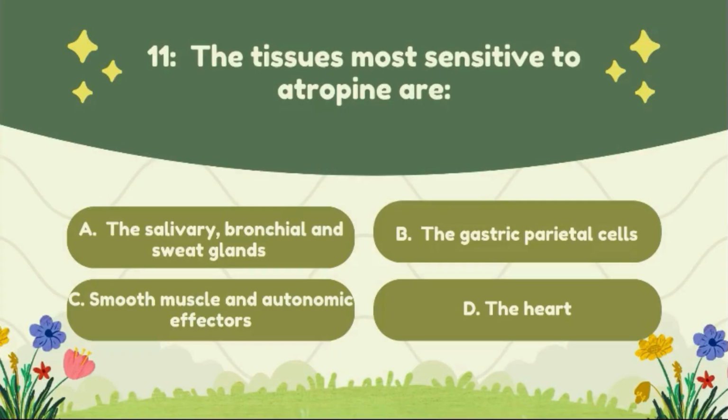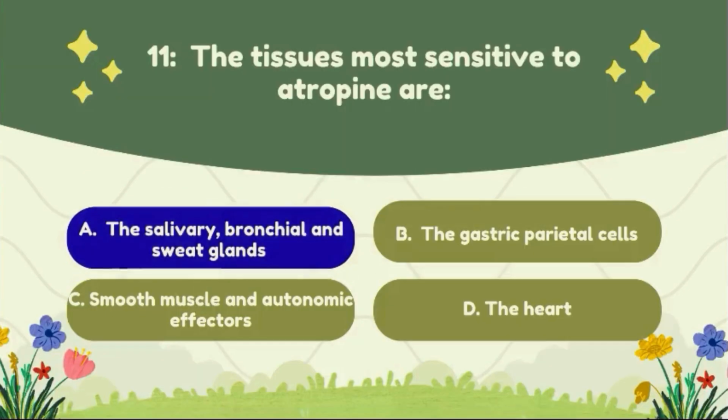Question number 11. The tissues most sensitive to atropine are: option A, the salivary, bronchial and sweat glands; option B, gastric parietal cells; option C, smooth muscles and autonomic effectors; option D, heart. The correct answer of this question is option A, the salivary, bronchial and sweat glands.